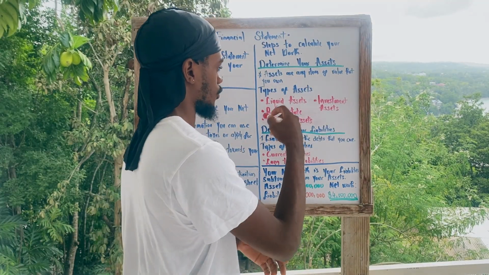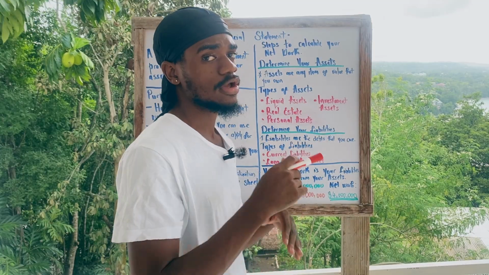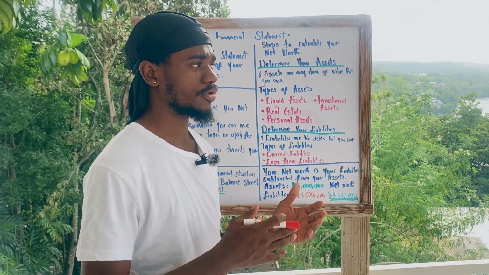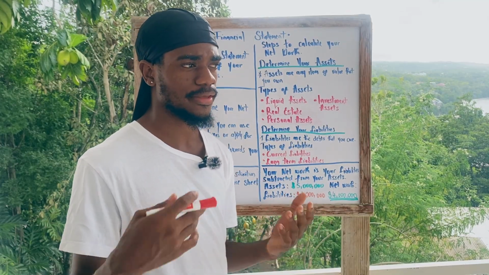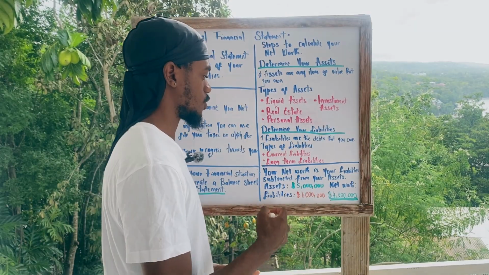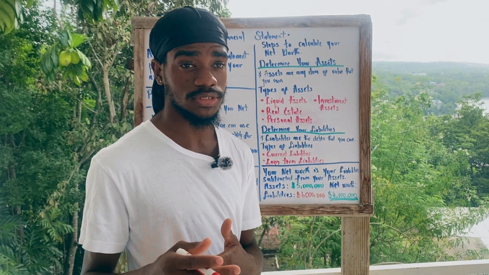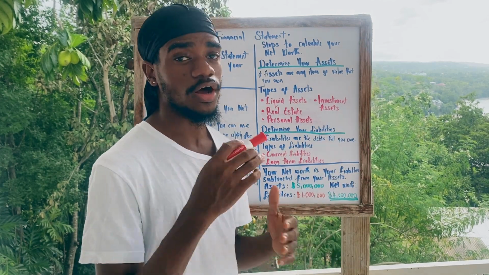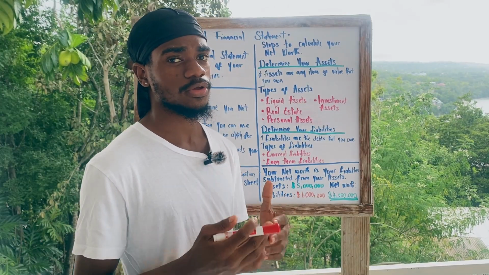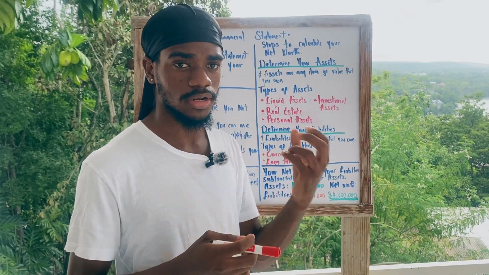So after you've determined your assets and you've determined your liabilities, you're going to subtract your liabilities from your assets, and the balance that you receive, that is your net worth. So your net worth is basically your assets minus your liabilities. The difference you receive, that is what you are worth. That is your net worth. So if you have say 50,000 in assets and 10,000 in liabilities, that is 40,000. Your net worth is $40,000, and just because your net worth is $40,000 does not mean that you have $40,000 to spend, because not all of your net worth is liquid cash.